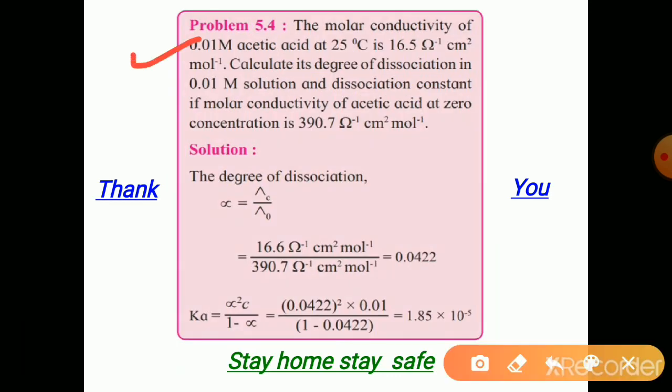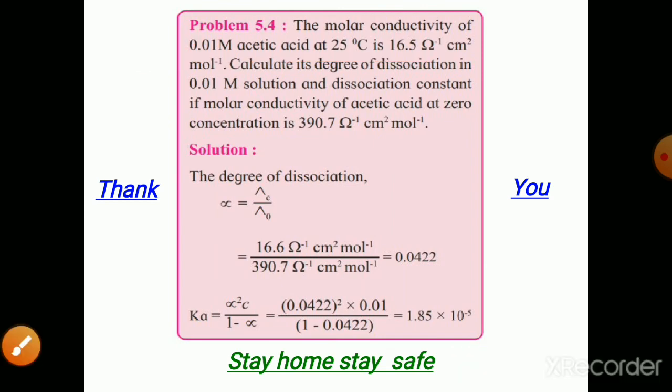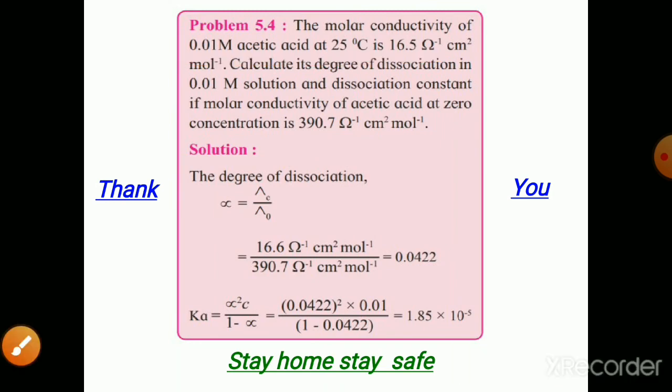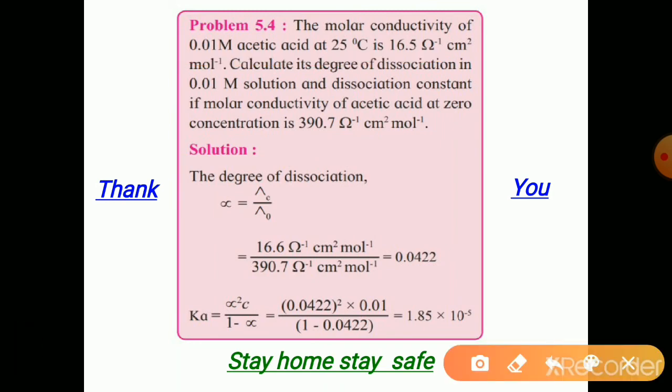The molar conductivity of 0.1 molar acetic acid is given at 25 degrees Celsius and that value is 16.5 ohm inverse centimeter square per mole. Molar conductivity value of acetic acid is given. Its concentration is also provided. Calculate its degree of dissociation alpha in the 0.01 molar solution.